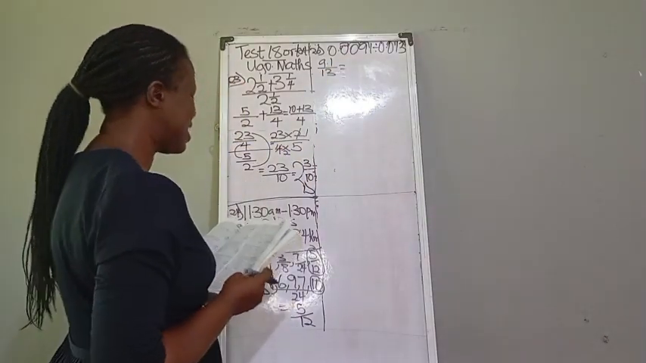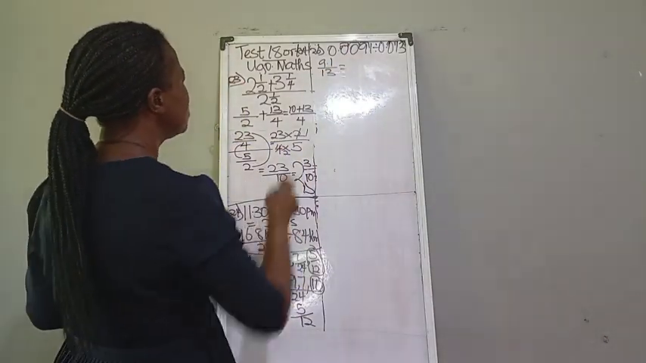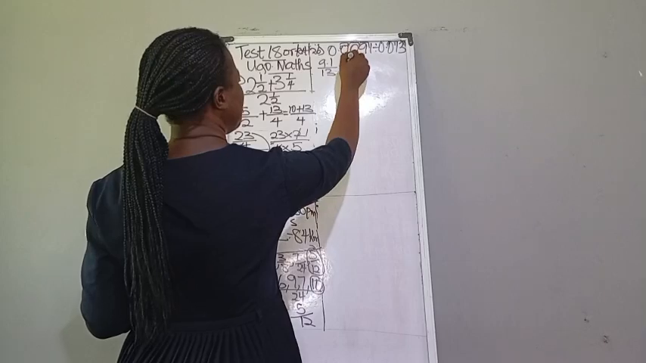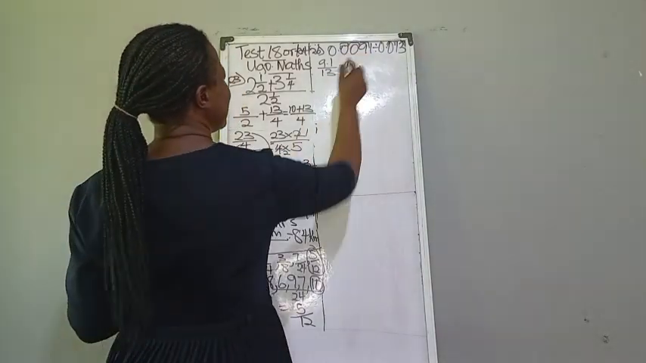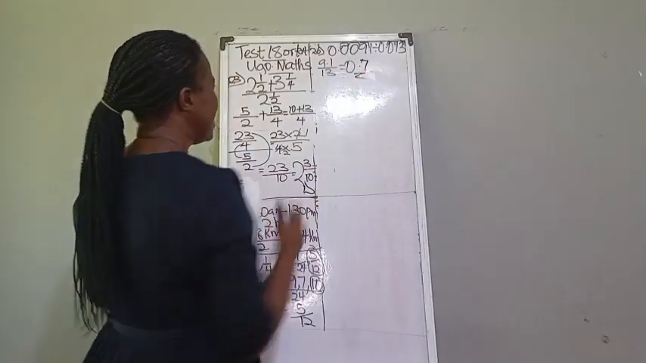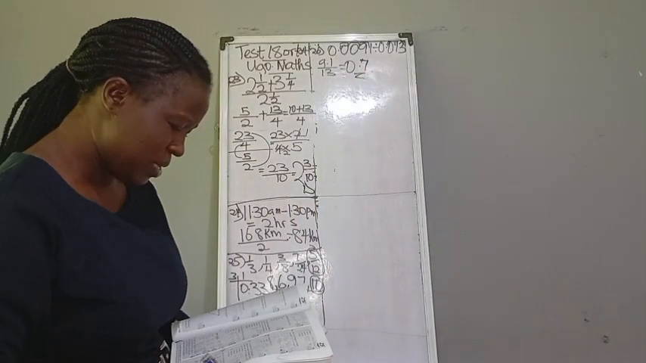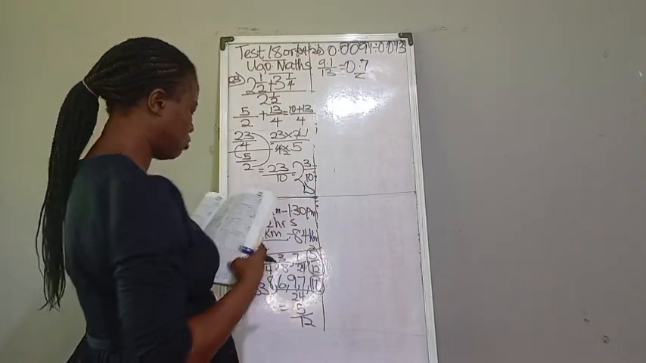So 9.1 divided by 13, that will be 0. 9 in this is not possible. So 13, 9 in 13, that is 7. So our answer there is 0.7. Do we have it there? We have it as option D.